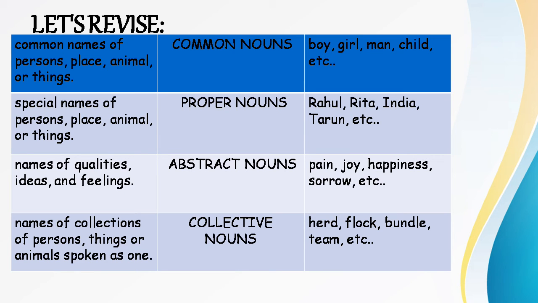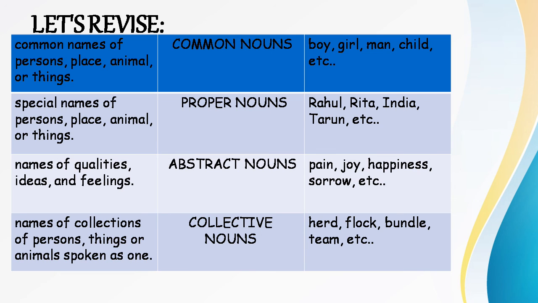Let us now sum up whatever we have studied earlier in this session. Common names of persons, places, animals or things are termed as common nouns. For example, boy, girl, man, child, etc. The next thing is special names of persons, places, animals or things are known as proper nouns. For example, Rahul, Rita, Tina, India, Tarun, etc.